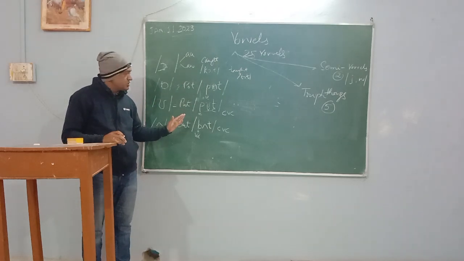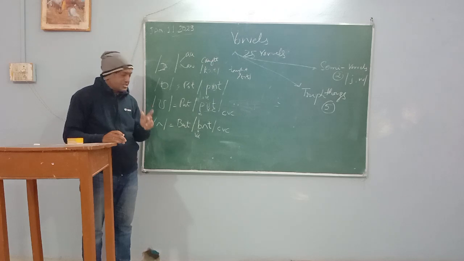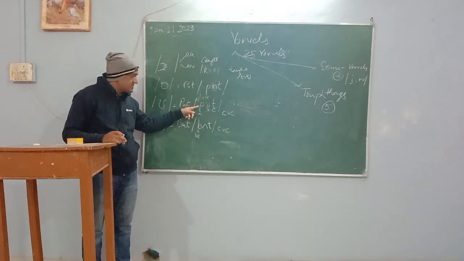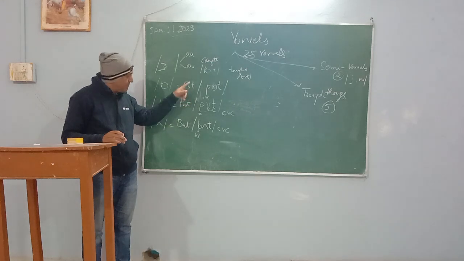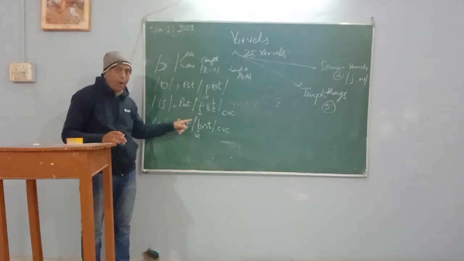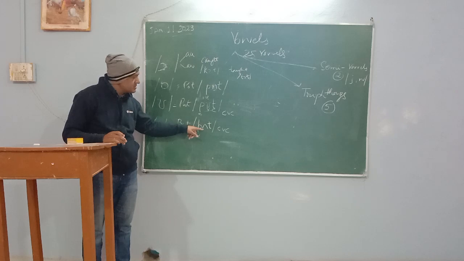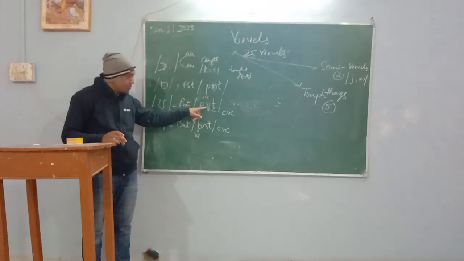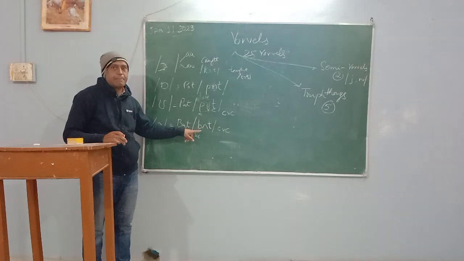Today is our vowel class, but in our consonant class we will let you know why they are voiceless. P is voiceless. It is also a plosive. B is also a plosive, but it is voiced. It is the reason we use this vowel and it becomes a, not u. It becomes a, so it is called but. Here p is voiceless. We use the u vowel, so it becomes put. Here we use the a vowel, it becomes but.